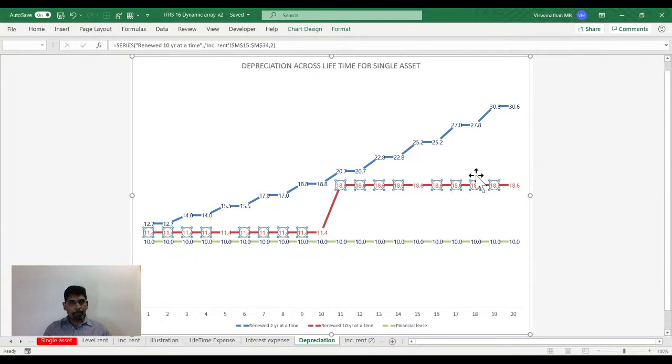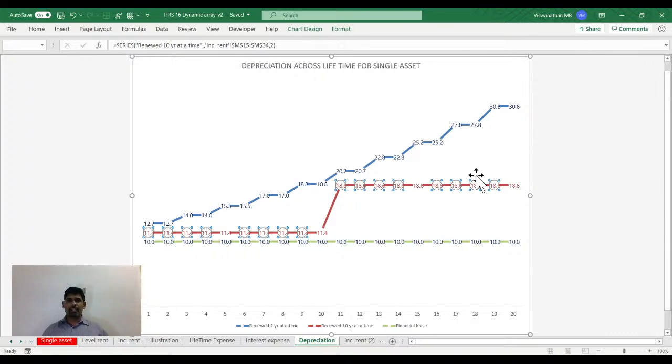Now, before I wrap up this part, I want to talk about one thing, which is, would it really be this visible in the case of a real company? In a real company, at the end of the day, they would not have only one asset. Correct? It's too juvenile or too simplistic to assume that they would only have one asset and all of them would have started the lease term at the same point in time. That would not have been the case.